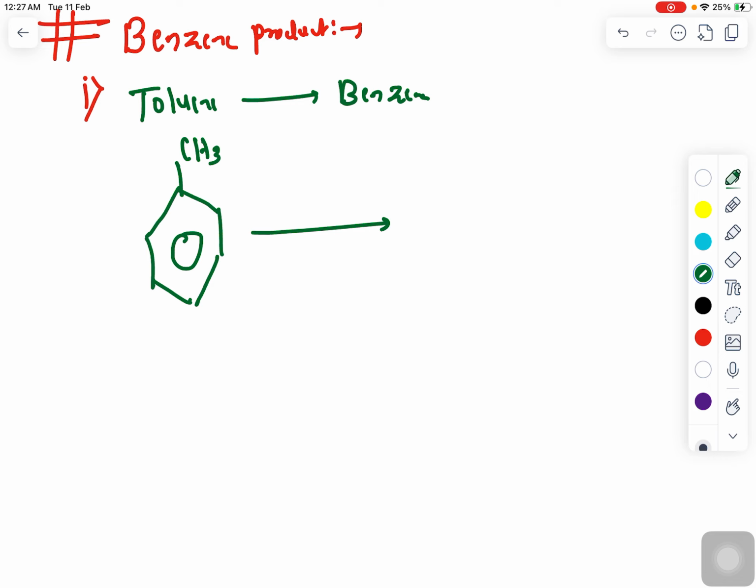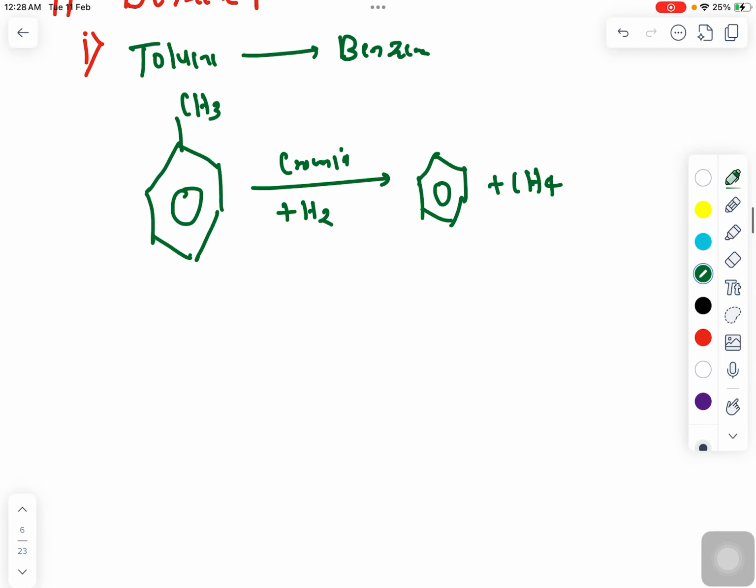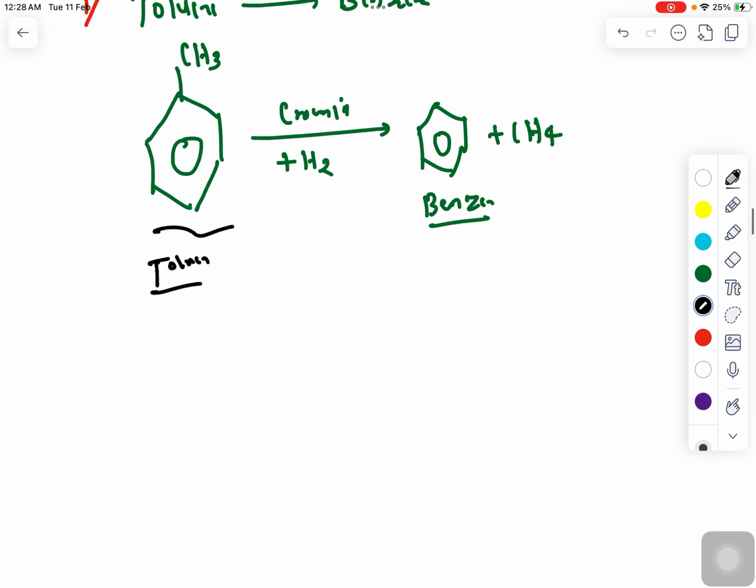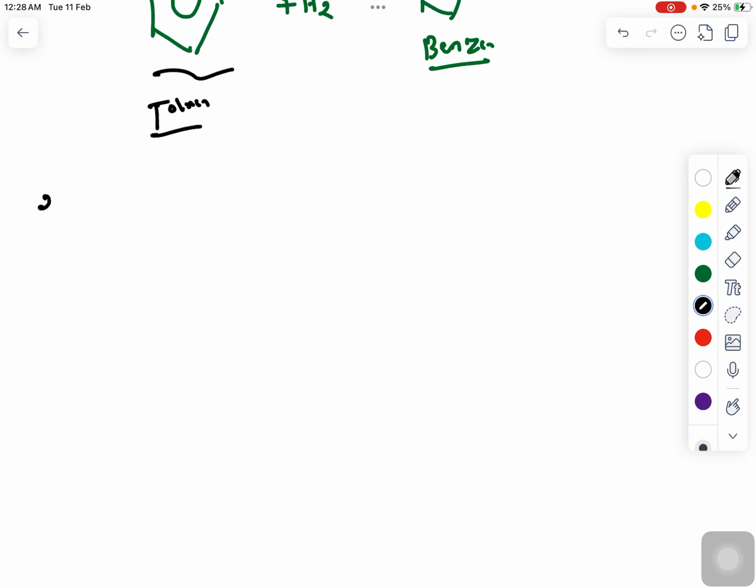and if you remove hydrogen in the presence of chromia, obviously, whenever hydrogen is being removed, you have to use Al2O3 or chromium oxide. So it will form benzene plus CH4. Is that clear? You are going to add hydrogen, so hydrogenation is happening here in the presence of chromia, and you will be getting benzene and methane gas, from toluene. Is that clear?